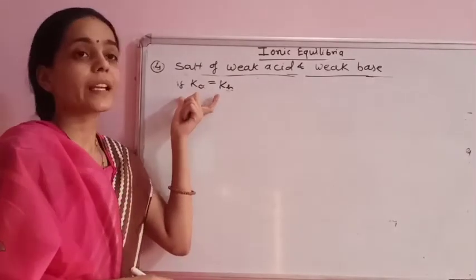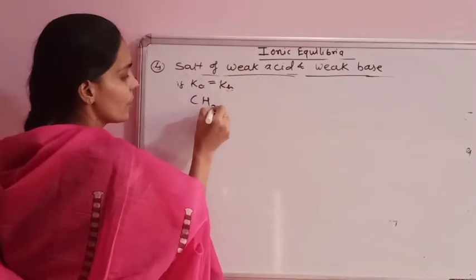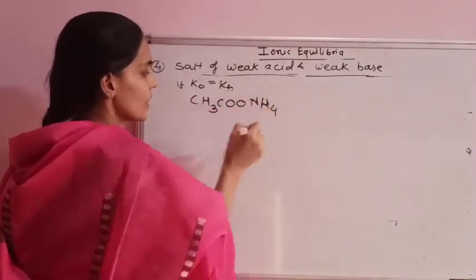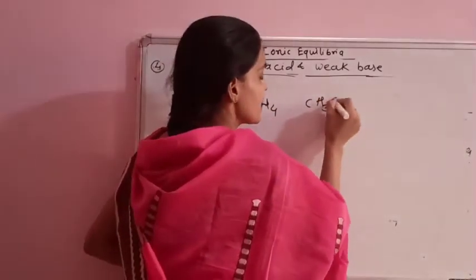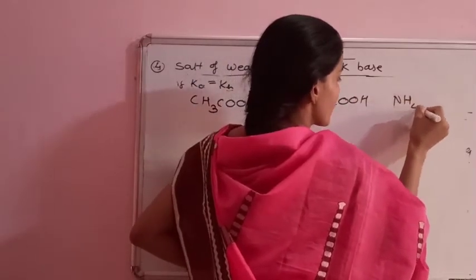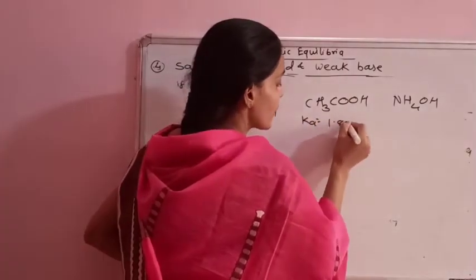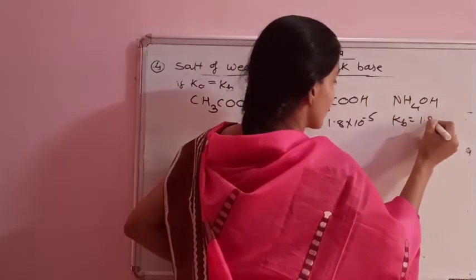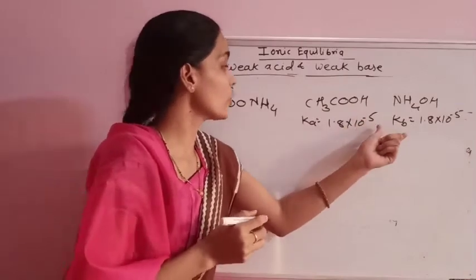Condition: if Ka is equal to Kb. Example, ammonium acetate. This is the salt of a weak acid and a weak base: the weak acid CH3COOH, that is acetic acid, and the weak base ammonium hydroxide. The dissociation constant of the weak acid is 1.8 into 10 to the power minus 5 and the dissociation constant of the weak base is 1.8 into 10 to the power minus 5, that is, Ka is equal to Kb.